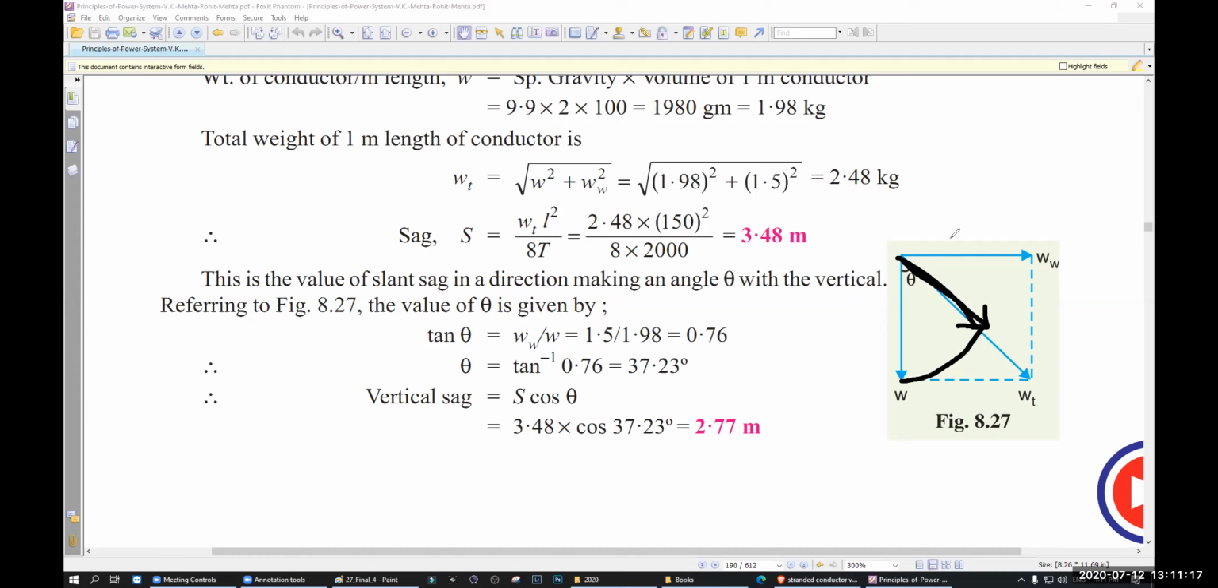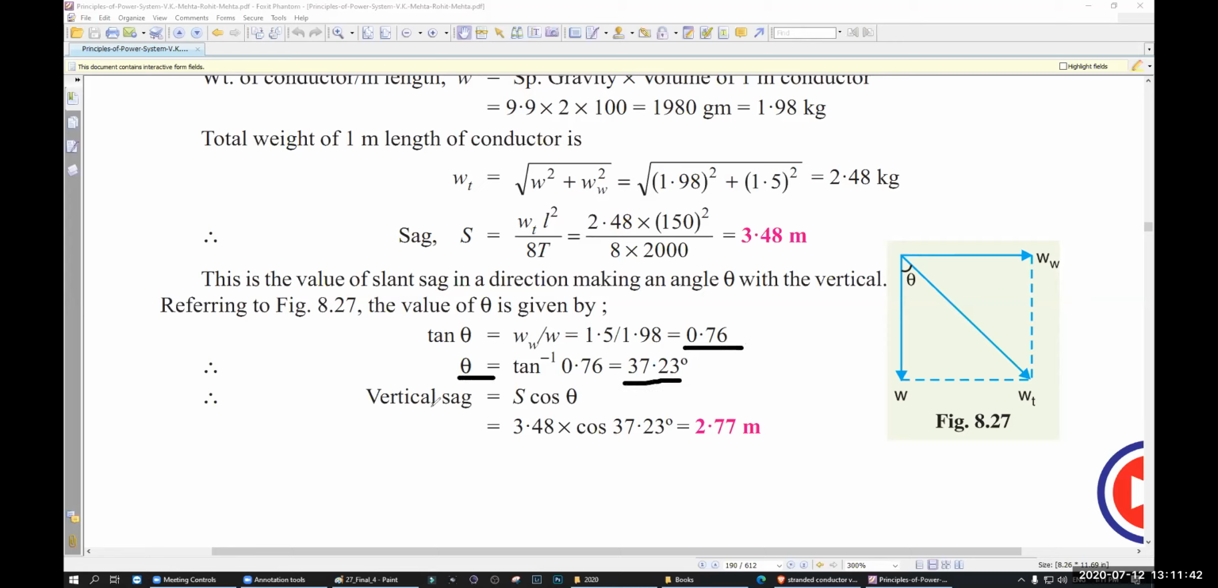They actually make it a parallelogram, and they use WW and only W. Okay, that's why they didn't use any WT. You can see, so they were smart. So tan theta is equal to WW divided by W. 1.5 divided by 1.98. They got 0.76. From there, theta is equal to 37.23.